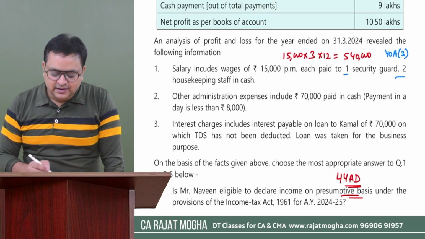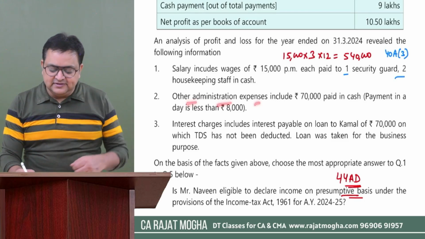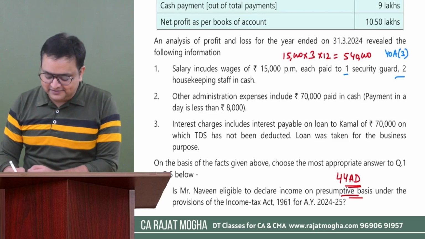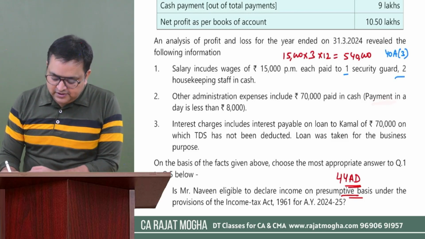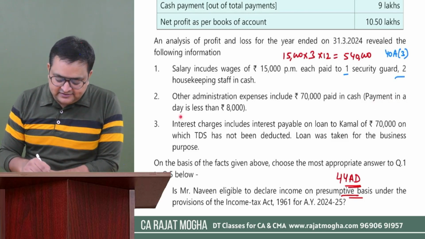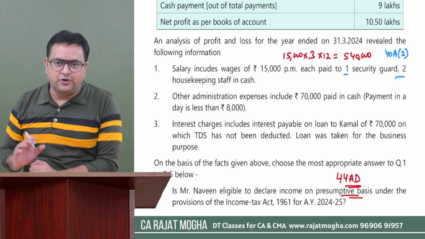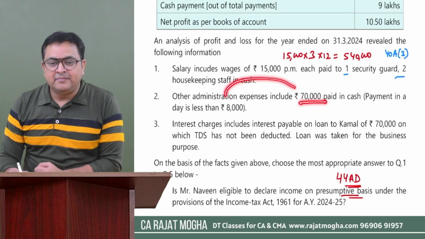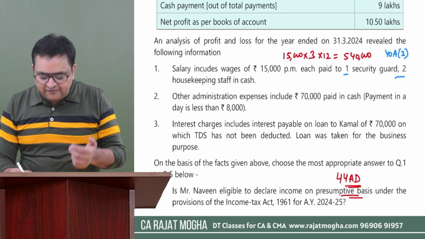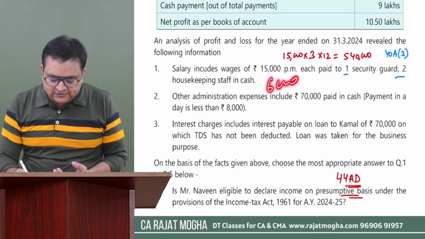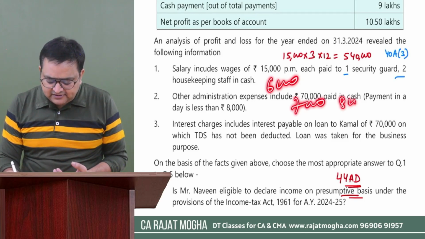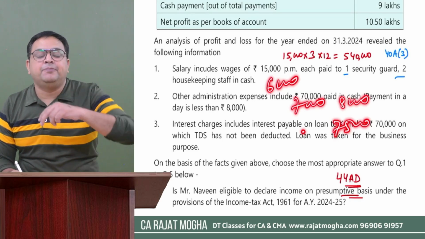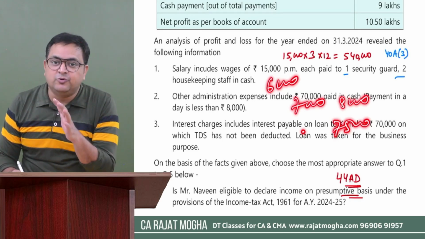Point number 2. Other administrative expenses include 70,000 paid in cash. Again, now they are paying in cash more than 10,000 rupees. Something more is mentioned over here. Payment in a day is less than 8,000 rupees. Thank God. What they have done is, see, administrative expenses include 70,000 rupees. But this was not paid in a single day. We have paid 6,000, 7,000, sometimes 8,000, sometimes 7,500. It never went above 8,000 rupees. It was never more than 8,000 rupees.